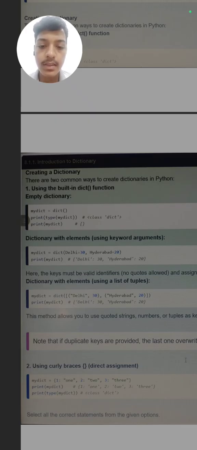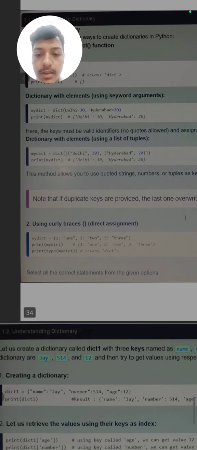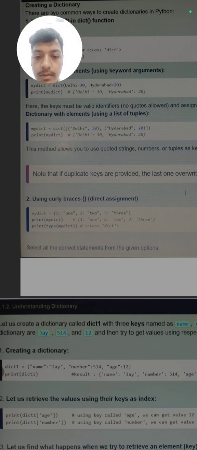It will print as it is, Delhi 30, Hyderabad. The value of Delhi is 30. Delhi is the key and 30 is the value of this key. The same can be done using curly braces. Simply we give some variable name, my dict is equal to. You can give any variable name to any dictionary, but give a meaningful name so that the reader can understand what is inside it. You can also write comments after each line as best practice in coding languages.